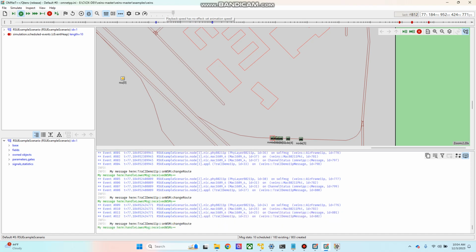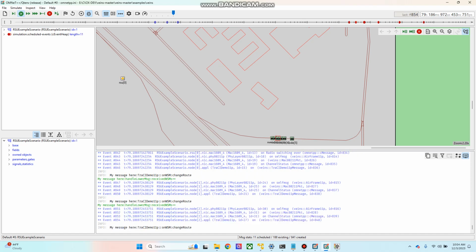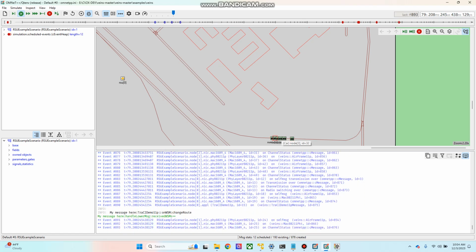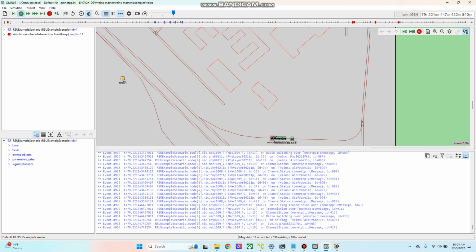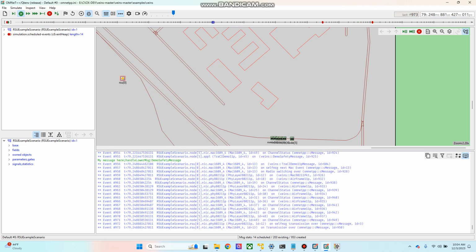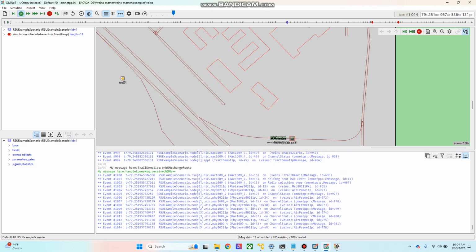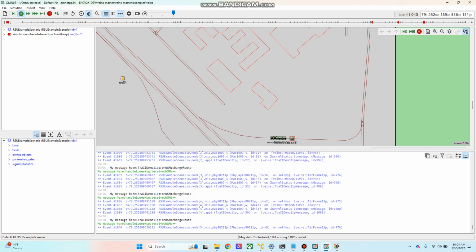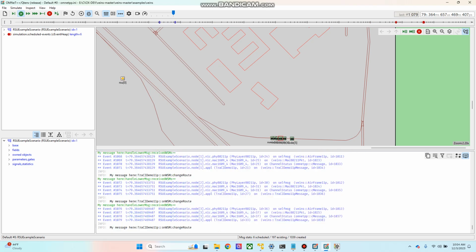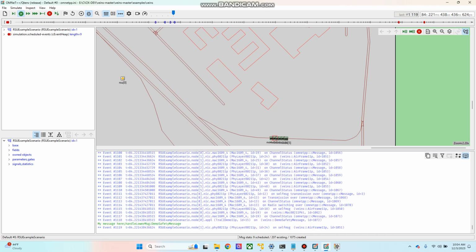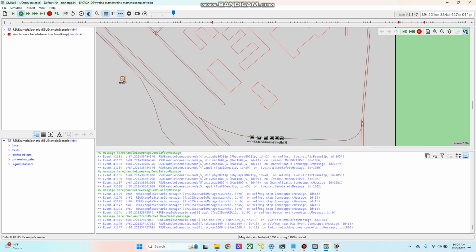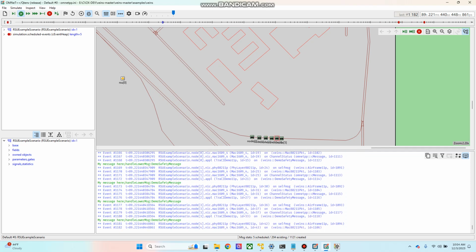So I'm making it fast, and now the simulation is running at a faster pace. There are certain logs I have put in the code so that I can know which message is being received, which is being sent, and ensure whether the vehicle has received some kind of accident message or not. Let's first complete the simulation.